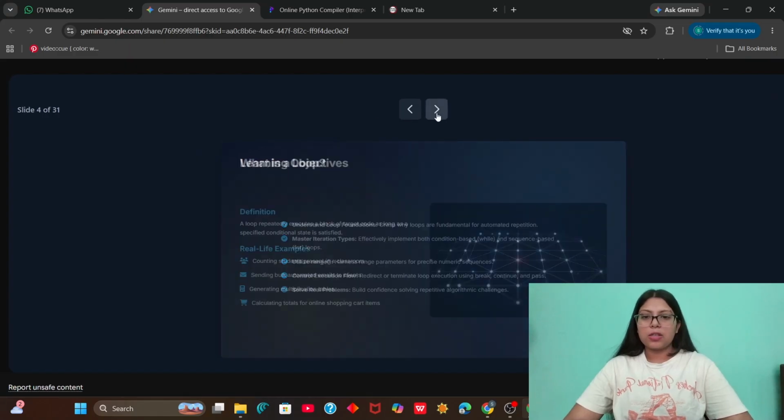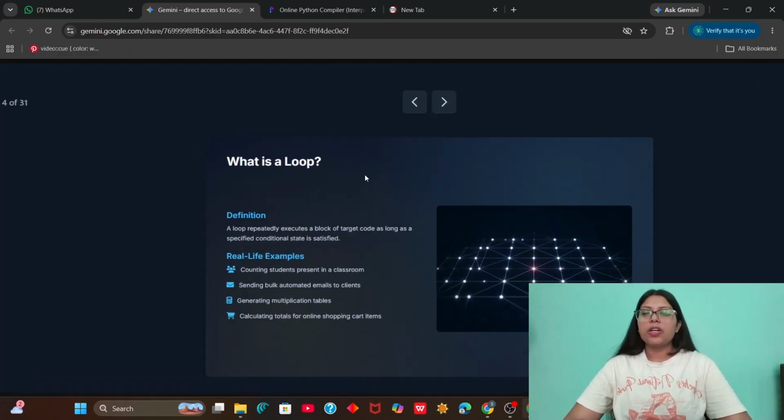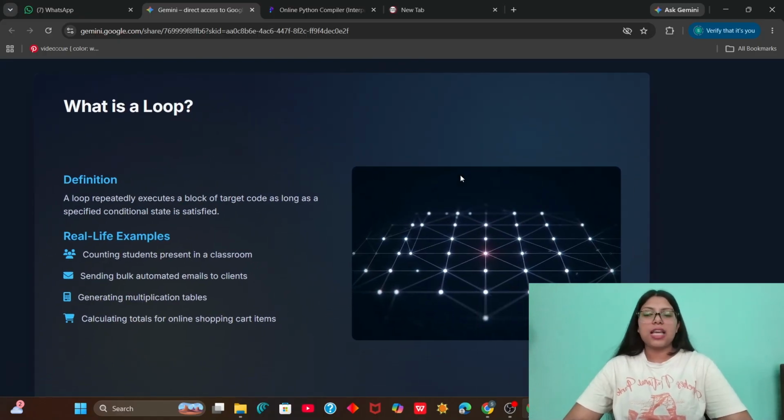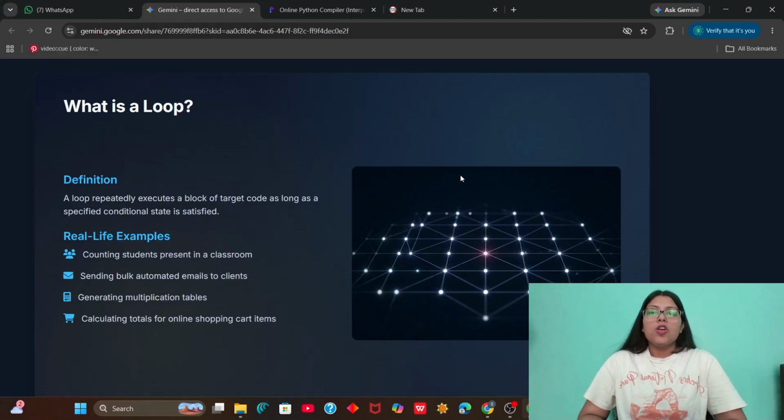Okay, so let's start now. So the first question which arises here is, what is a loop? So the definition says a loop repeatedly executes a block of target code as long as a specified conditional statement is satisfied. So let's take an example from our daily life.